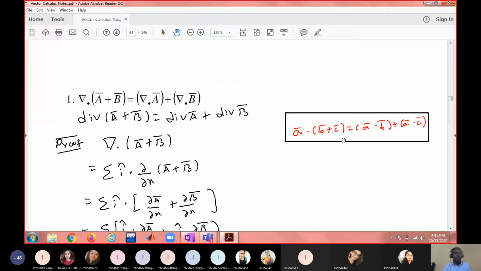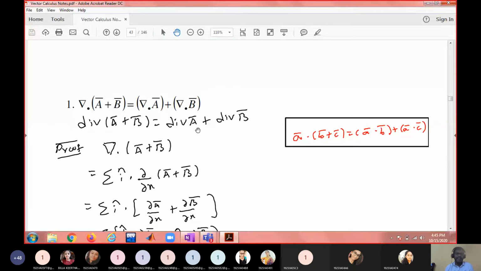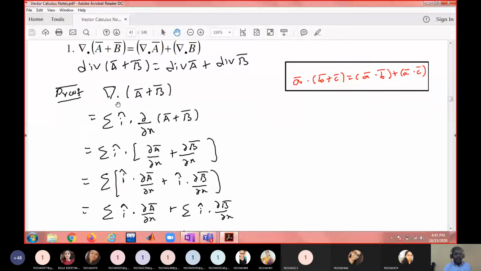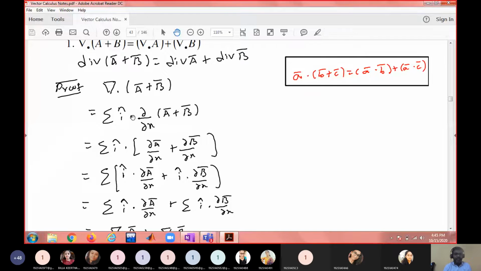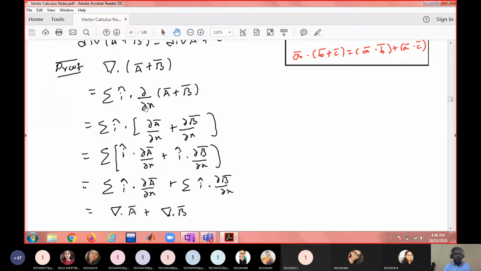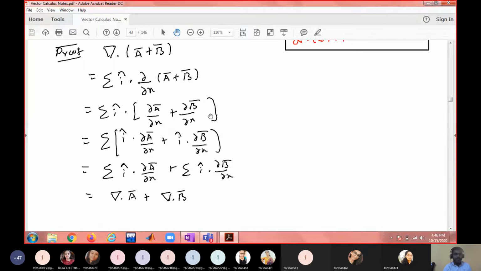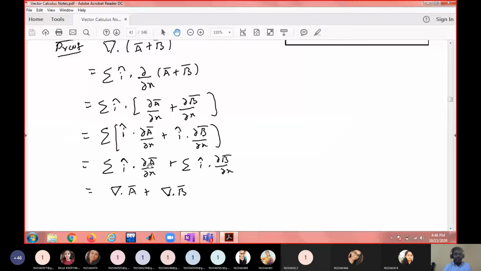There are some identities, about 11 identities I have discussed in the class. You can go through this. This is the linearity property: divergence of a bar plus b bar is divergence of a bar plus divergence of b bar. It is just using the definition of the divergence. Divergence is sigma running over i and x of i bar dot dou by dou x of whatever vector function you see. Apply the derivative: derivative of sum equals sum of derivatives. Then apply the distributive law: a bar dot b bar plus c bar equals a bar dot b bar plus a bar dot c bar. Then separate the sigmas. Each one is nothing but divergence.